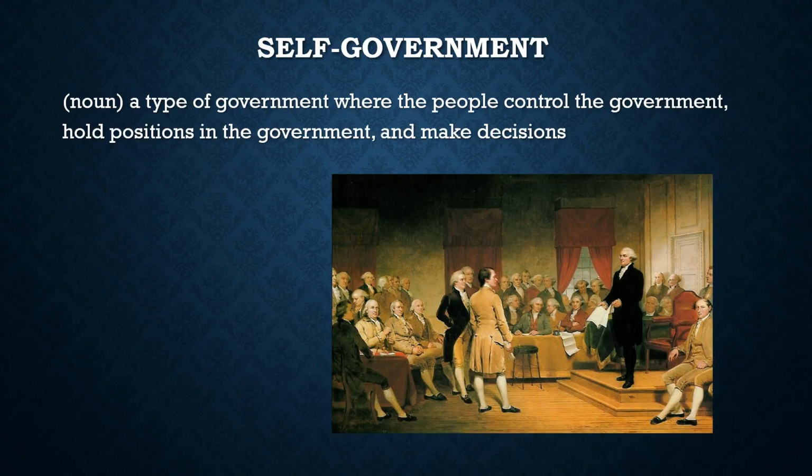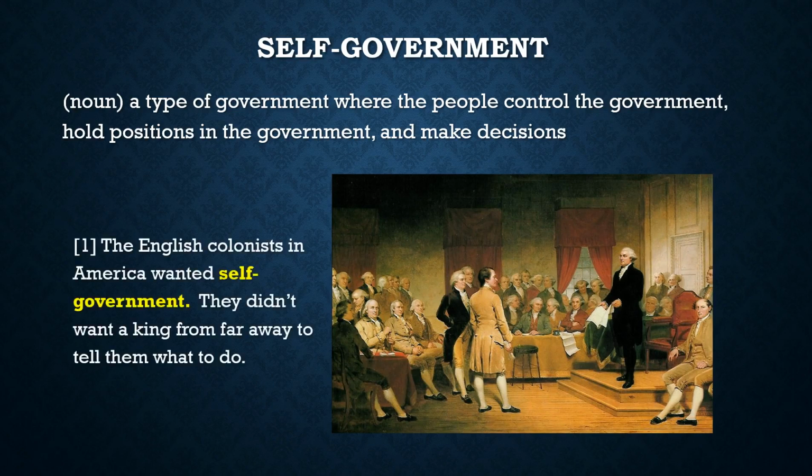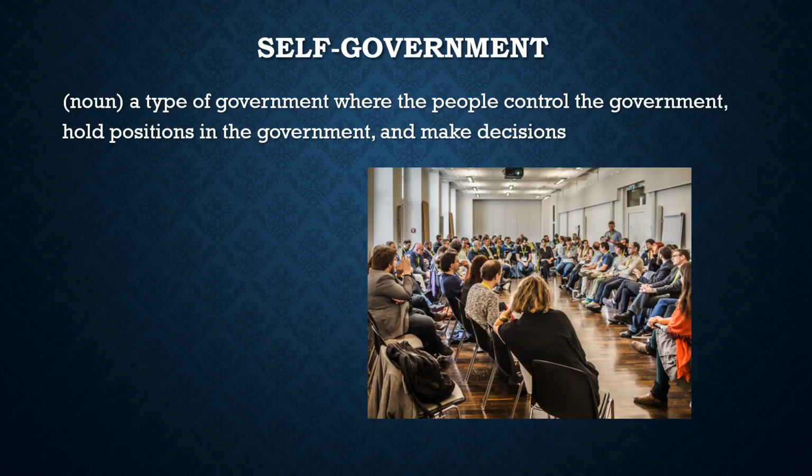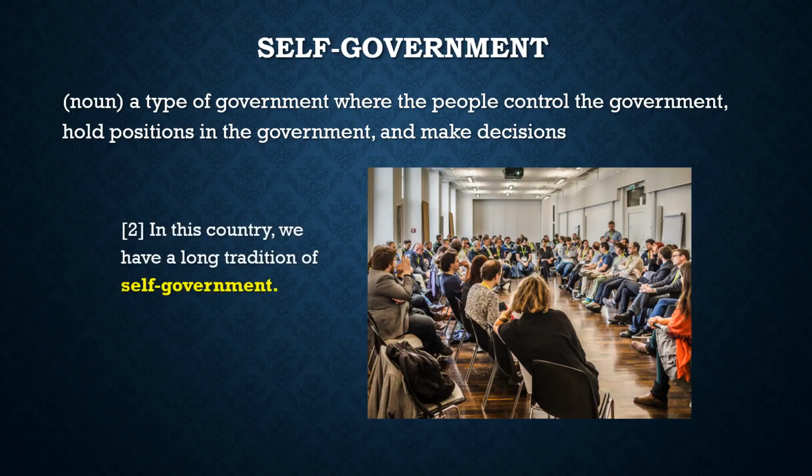Self-government. This means a type of government where people control the government, hold positions in the government, and make decisions. So that's a government run by normal people. The English colonists in America wanted self-government. They didn't want a king from far away to tell them what to do. Or, for example, in this country, we have a long tradition of self-government. So these people are in a meeting, they're trying to make a decision together. That's a good example of self-government.